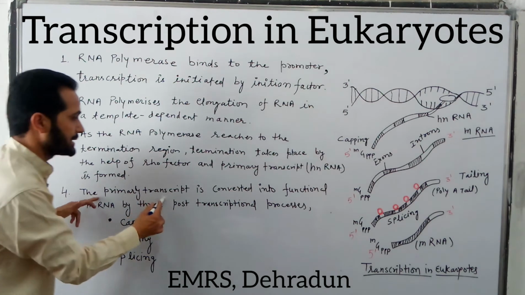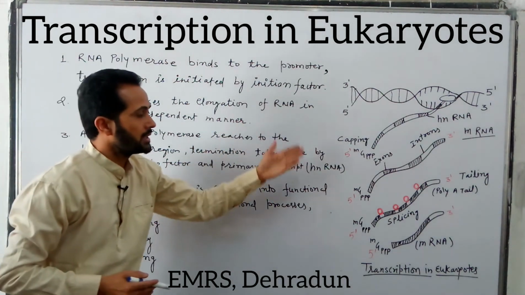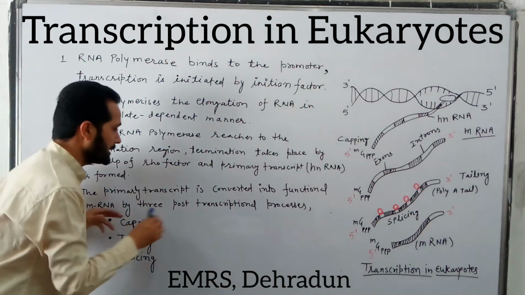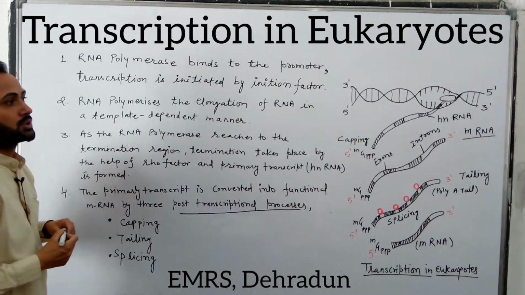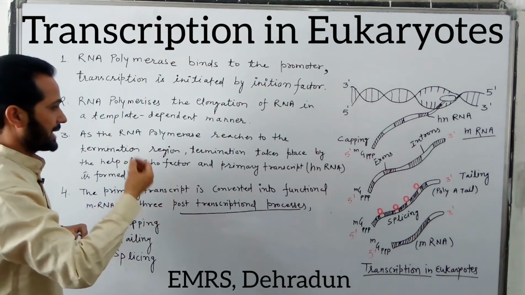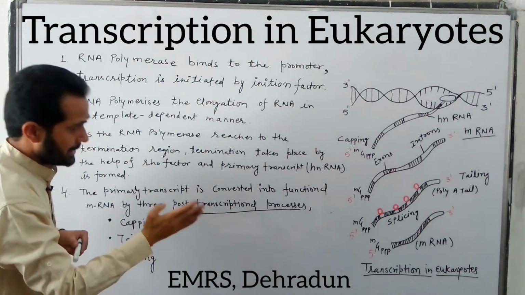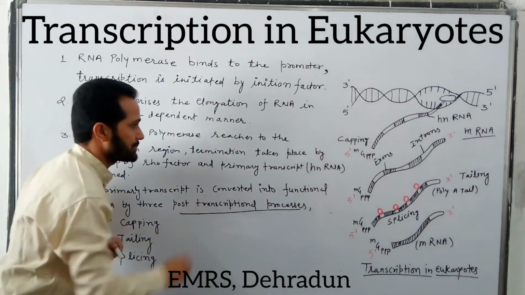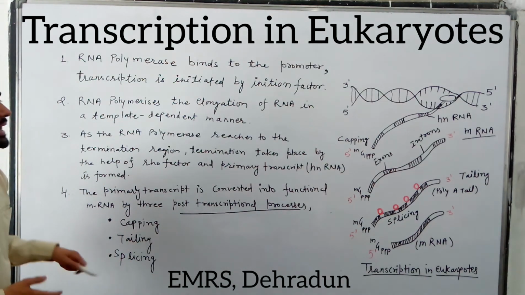This primary transcript needs to be changed into functional mRNA, and it is converted by three post-transcriptional processes: capping, tailing, and splicing.